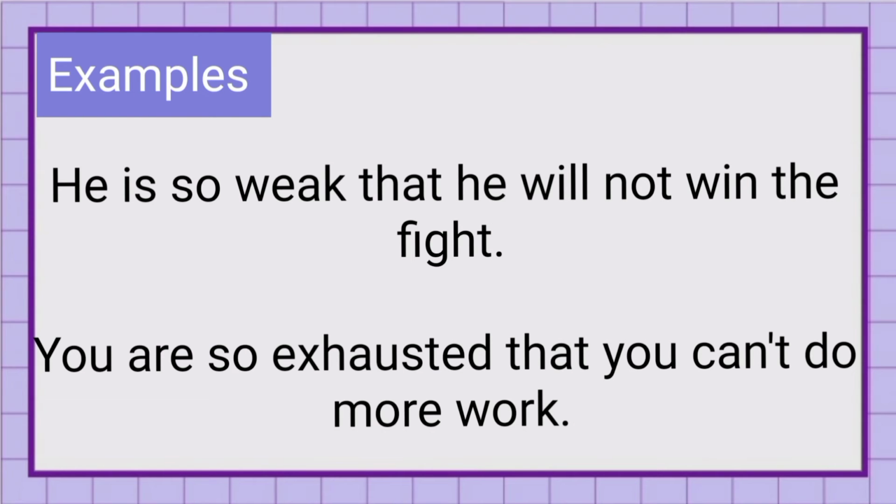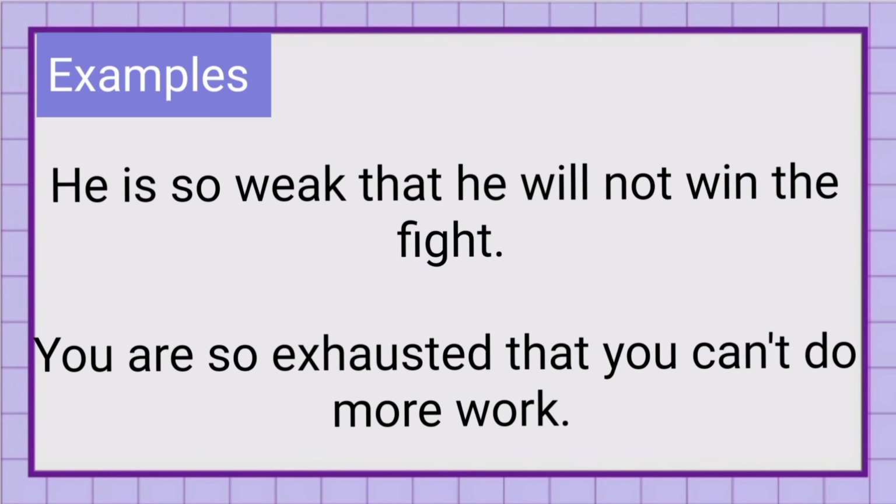Our first example is: He is so weak that he will not win the fight. So here we are connecting two clauses with the help of so that, and after the auxiliary verb we used so. And next is: You are so exhausted that you can't do more work. In this sentence we are also connecting two sentences and we are talking about the result, that you can't do more work. In both sentences we are talking about the result.